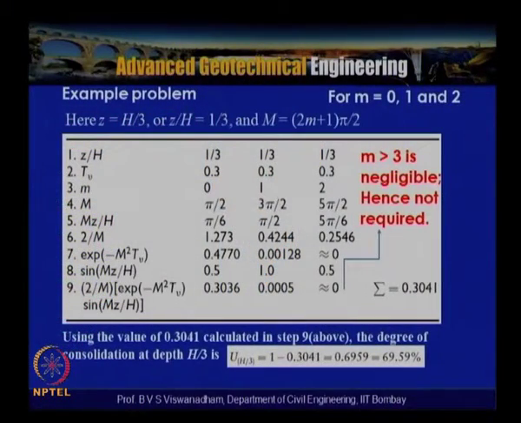That means that after a certain time of application of a certain initial Ui, we are calculating that as the time factor TV. For that we have determined the degree of consolidation at a particular depth, Z equal to H by 3, using the equation we derived. It also tells us that if m is greater than 3, the degree of consolidation obtained is negligible, hence we can actually stop at this particular iteration with m equal to 2.